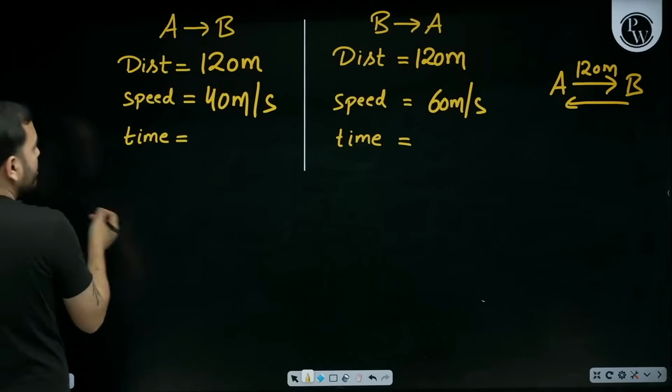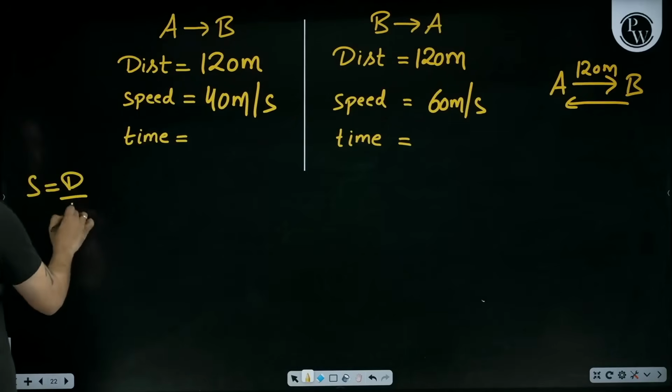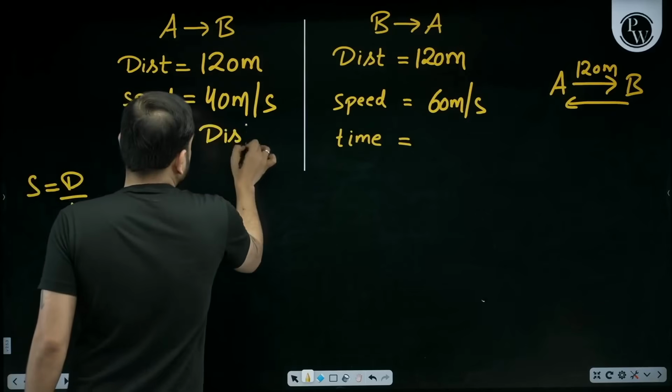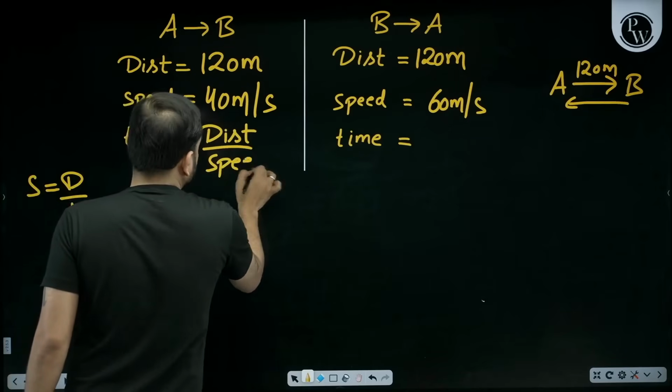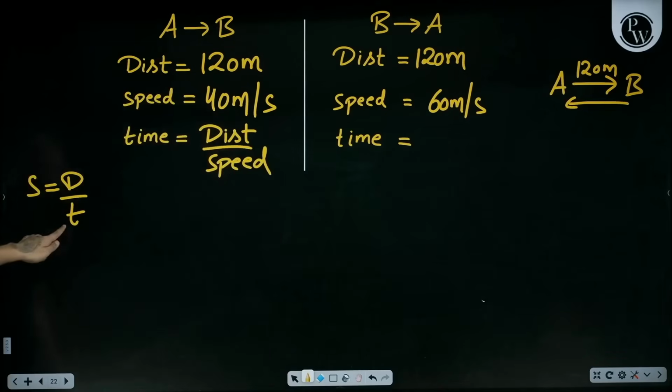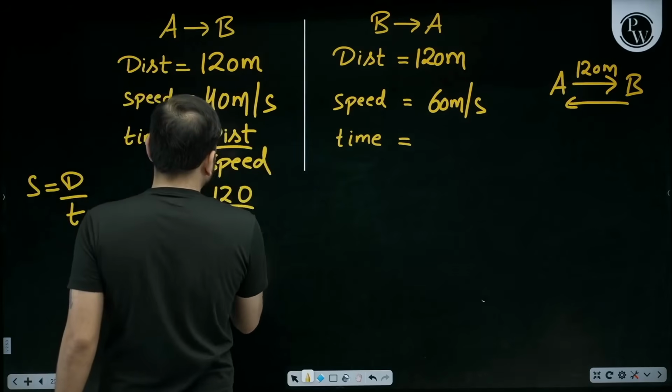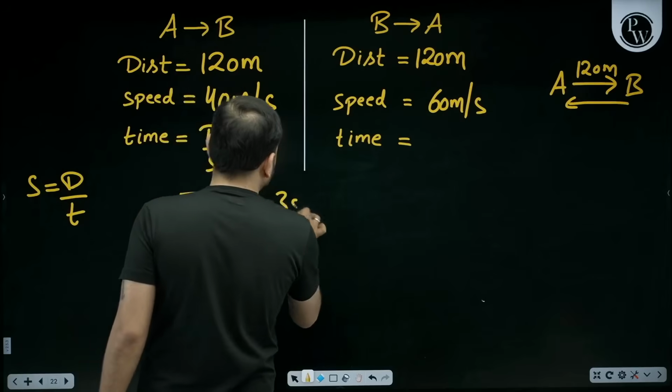Very simple. What's the formula of speed? Distance upon time. Then what is the formula of time? Distance upon speed. Right? Speed is distance upon time. Time is distance upon speed. What is the distance? 120. What is the speed? 40. 0 cancels with 0. How much is it? 3 seconds.